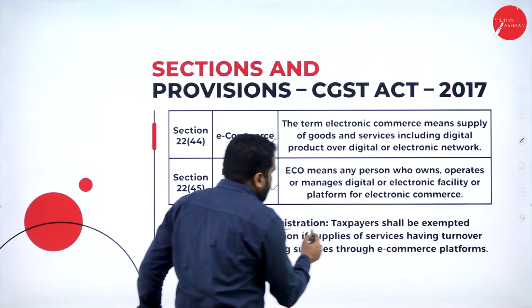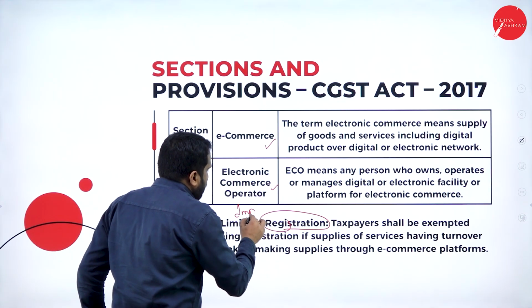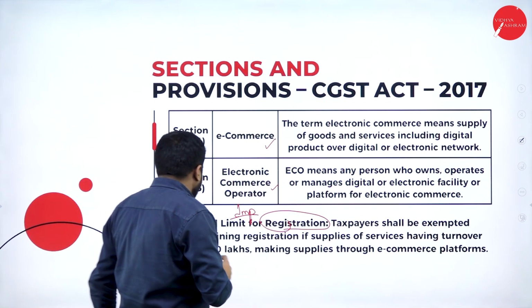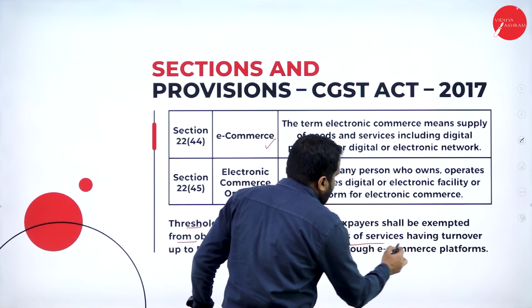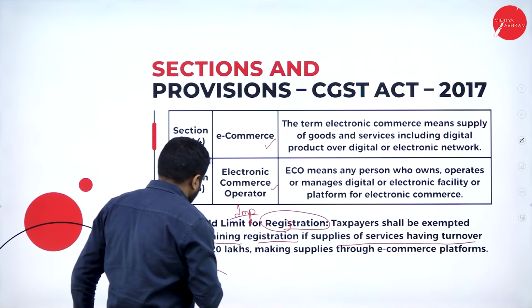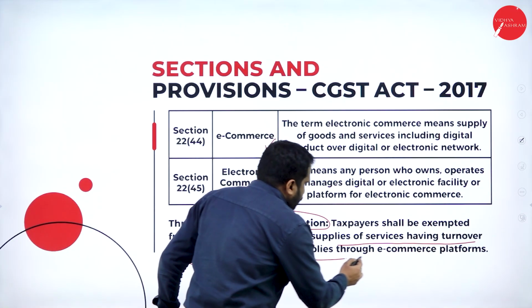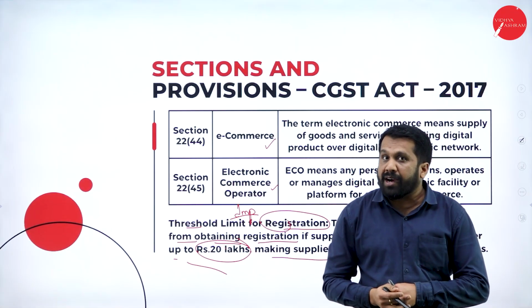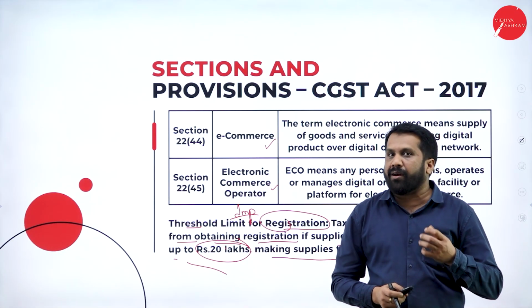Threshold limit for registration, important. For 2 marks, remember this. Taxpayers shall be exempted from obtaining registration if supplies of service have turnover up to 20 lakhs, making supplies through an e-commerce platform. See, you know about Flipkart, Amazon, any online transactions, any online portals.